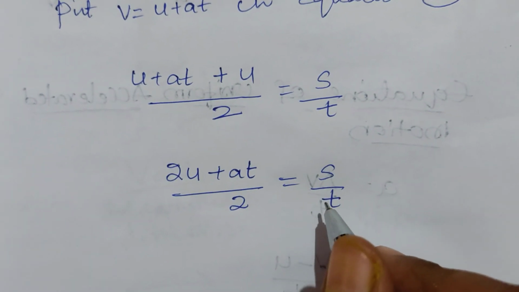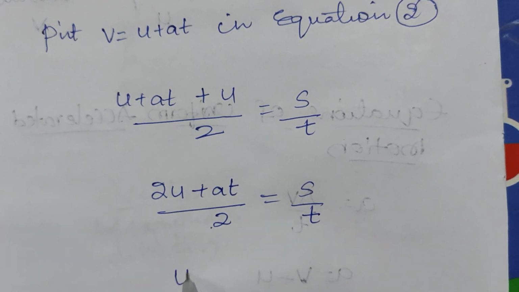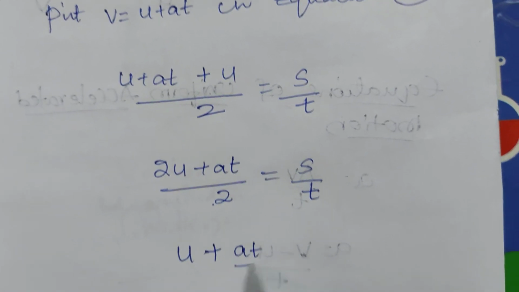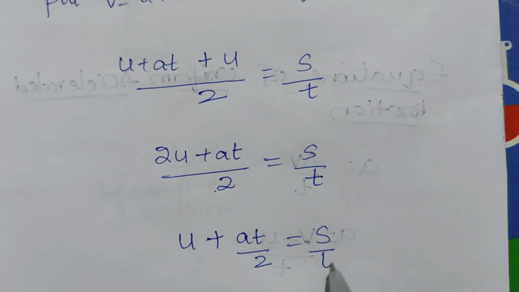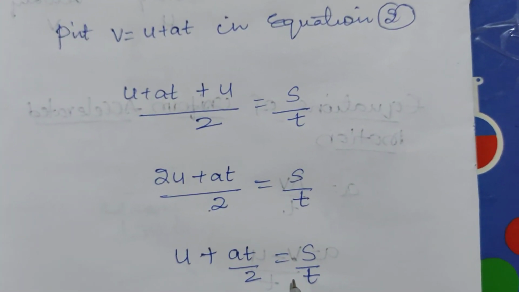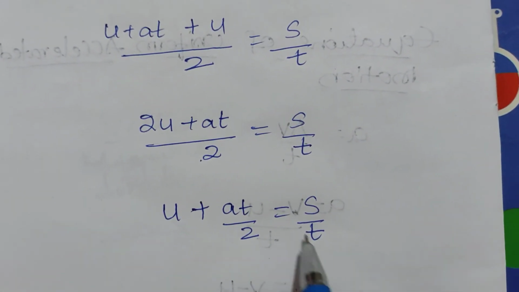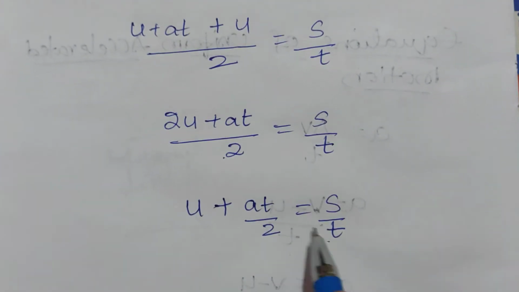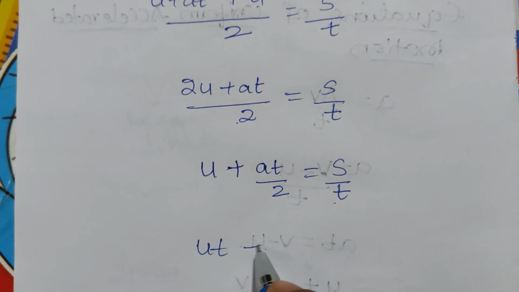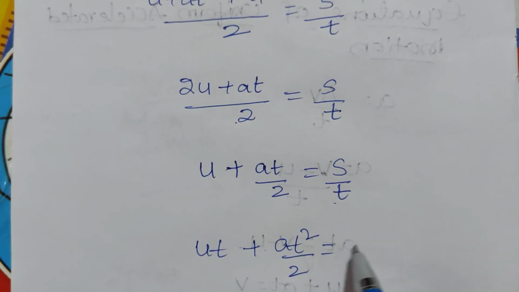The 2 gets cancelled, so u plus at by 2 is equal to s by t. Now we cross multiply it. t goes upside, so ut plus at square by 2 is equal to s.